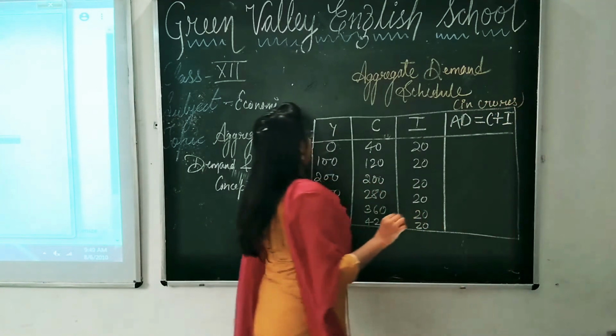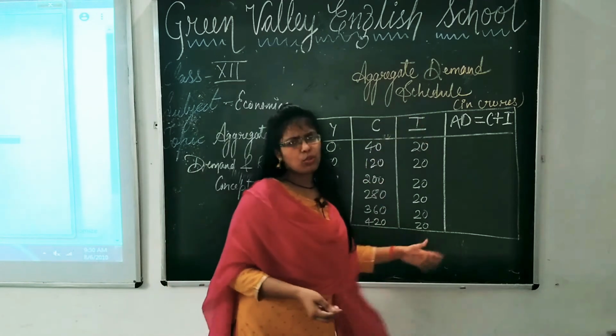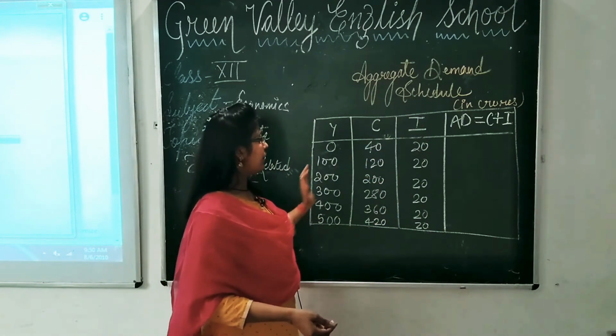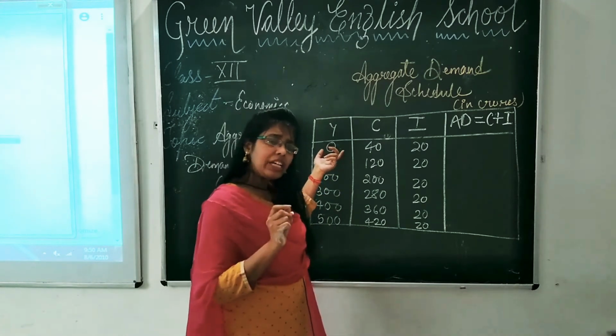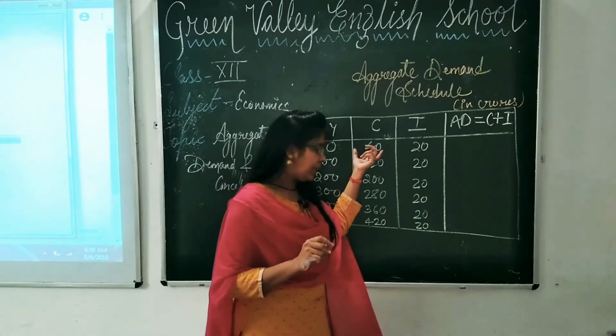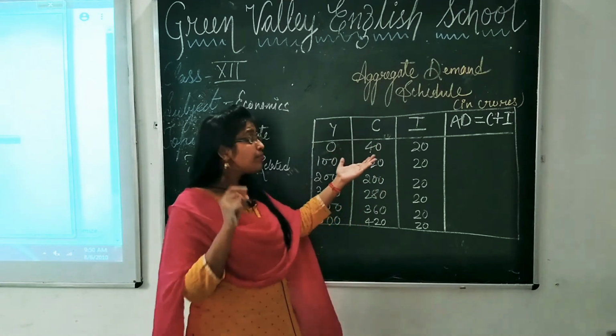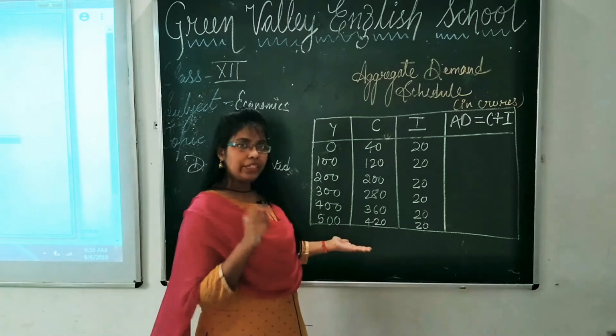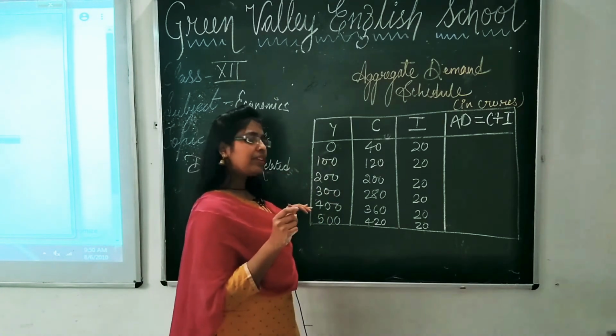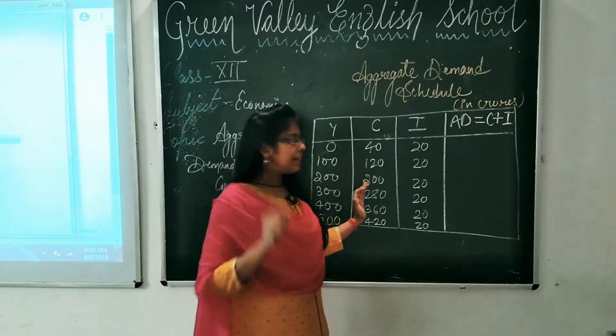Okay, let us consider the value in crores or lakhs. Likewise, income goes on increasing. Now consumption: when there was negligible income, when there was no income, still consumption was there. We will study how. Then likewise, if income increases, consumption also increases. Positive relation. When income is increased, consumption also increases.